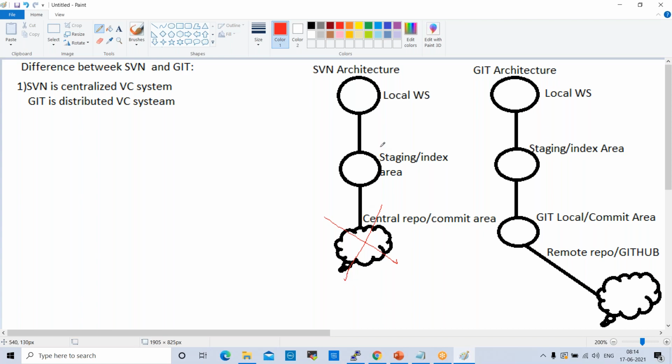We can't commit the code, right? We mean developers. Once they move code to the staging area, they can't commit it into the central repository. They need to stop the development. Whereas Git is not like that. If the remote repository, the remote server, is not available, they can commit the code in their local repository. Whenever the remote repository is available, by that time they push that code to the remote repository.